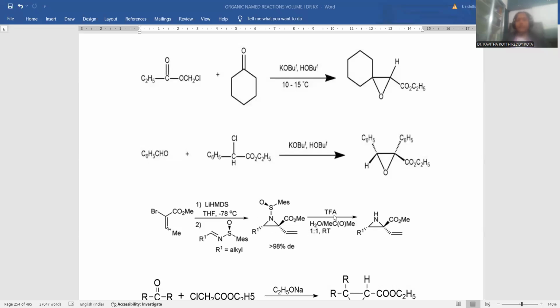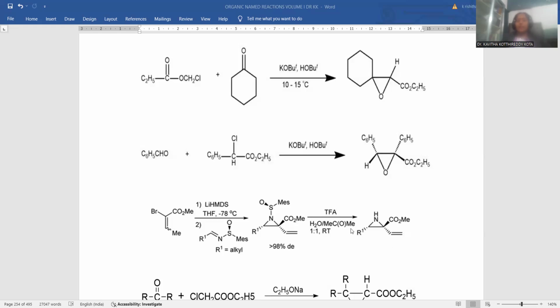Next, trifluoroacetic acid is the medium added. Trifluoroacetic acid is a deprotecting agent which is used to remove the protecting groups there. Upon the nitrogen you can find the sulfur containing protecting group that is totally removed, and here the formation of a simple NH group is possible. So this is the way deprotection takes place. Here the ester remains as such, and the olefinic double bond is located there, and an alkyl group is also present.